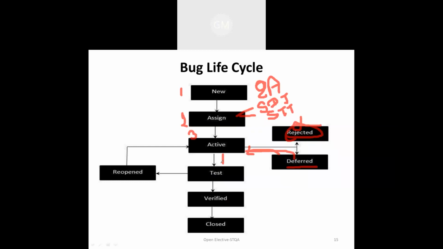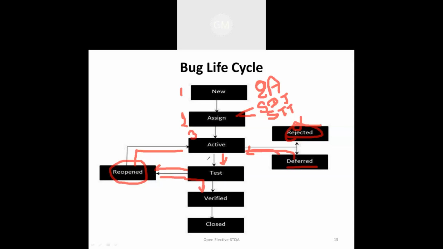After fixing the bug, it will be sent to the software testing team for testing. Whenever the testing team tests that particular module and finalizes the bug, it goes to the reopening stage. If the bug is reopened and tested, and it is fixed, then the testing team is informed and it goes to the verification stage. If the bug is not fixed in that reopening stage, then again it goes to the active stage.